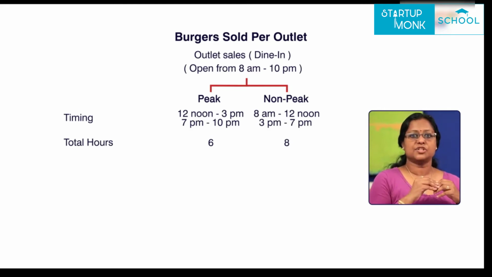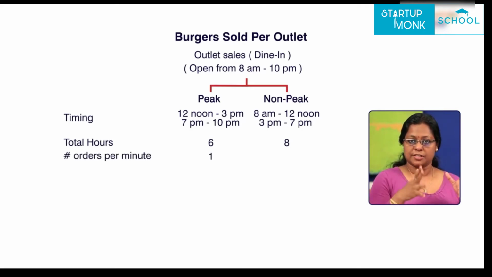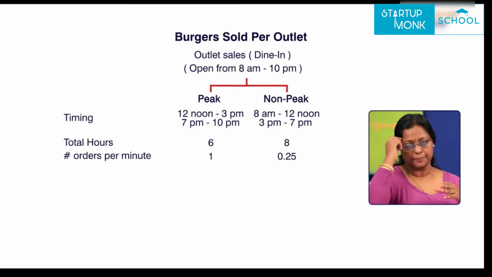Now assume that each outlet has an average of 3 counters and each counter can fulfill an order in 3 minutes during the peak hours. Now that gives the outlet average as 1 order per minute. Similarly, we assume that 1 order gets fulfilled every 4 minutes during the non-peak hours. So calculating would be like 0.24 orders per minute.